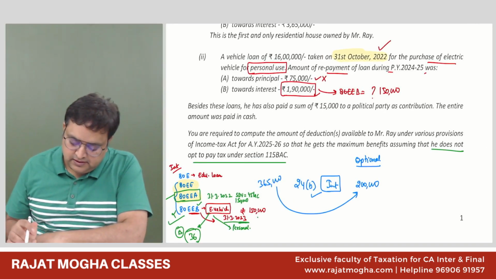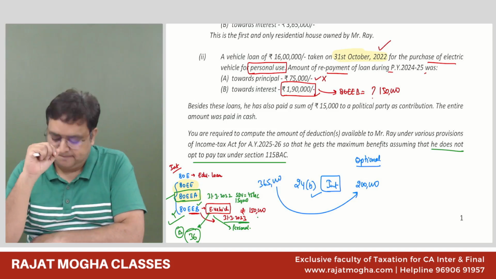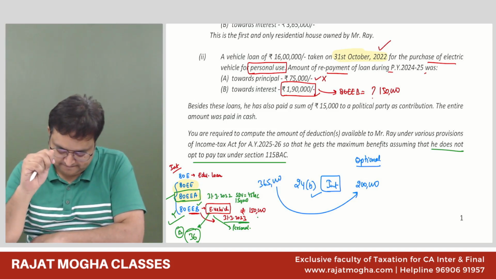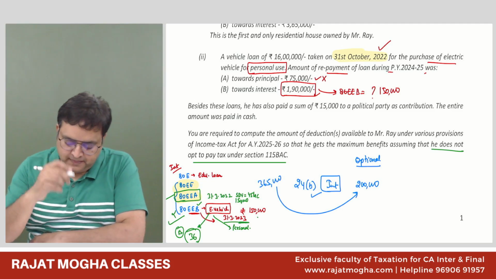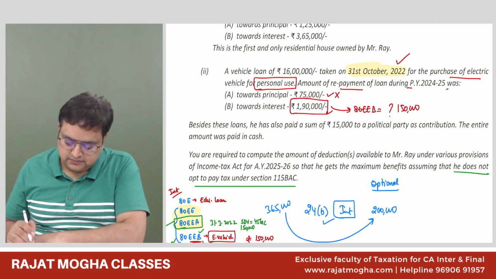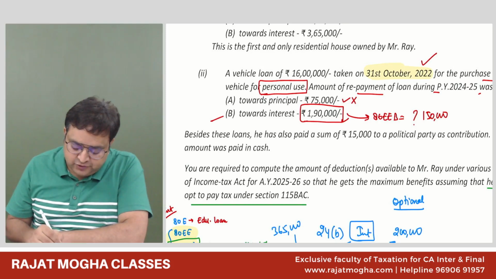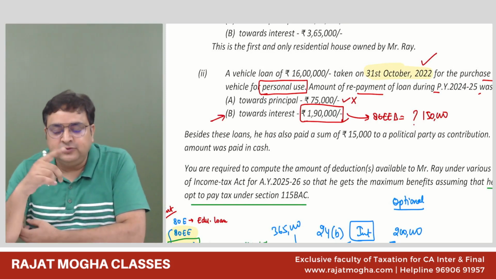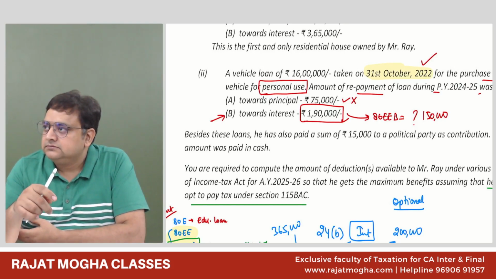Sir, I have a doubt. Yes, please. Sir, while explaining section 80EEB, you told that we can take the deduction if no other deduction is taken by the assessee. But we are taking the deduction of 80EEA. Correct. No other deduction means, in respect of this interest, you should not take any other deduction. So you mean PGBP section 36 interest?